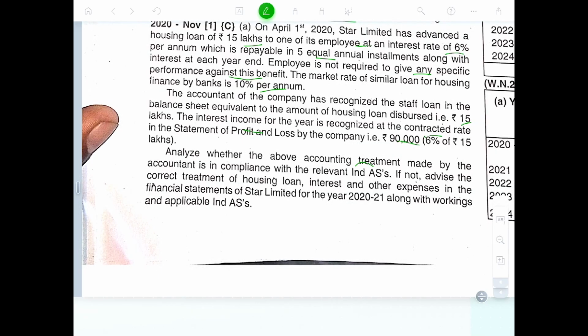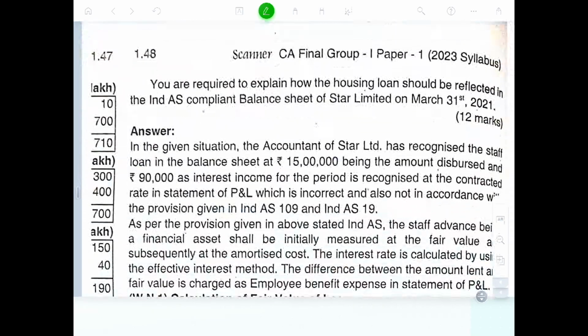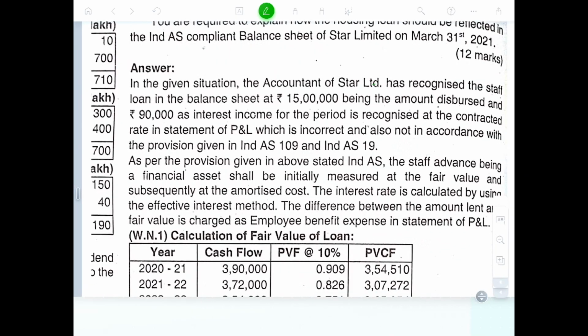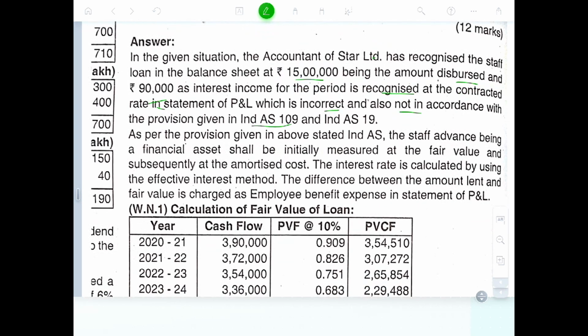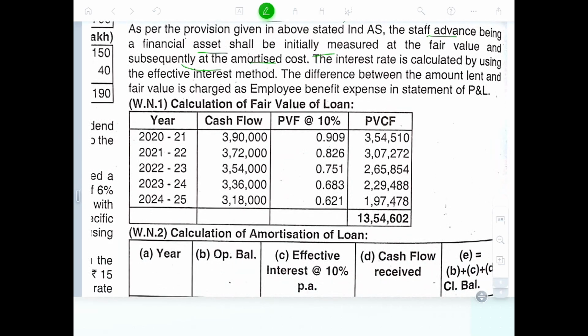Analyzing the above accounting treatment made by the accountant in compliance with Ind AS, it does not reflect the correct treatment of housing loan interest and expenses. You are required to explain how the housing loan is treated in the Ind AS compliant balance sheet. In the given details, Star has recognized the staff loan in the balance at 15 lakhs and 90,000 interest income for the period recognized at the contracting rate. This is incorrect, and is also not in accordance with the provisions of Ind AS 109. As per the provisions, staff advance is a financial asset and shall be initially measured at fair value and subsequently at amortized cost. Interest is calculated at the effective interest rate. The difference between the amount lent and fair value is charged.